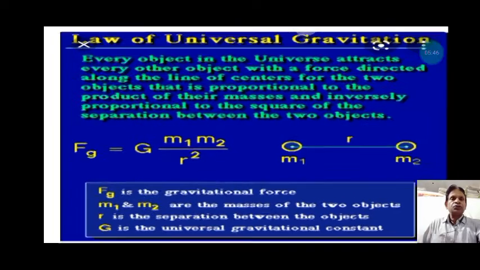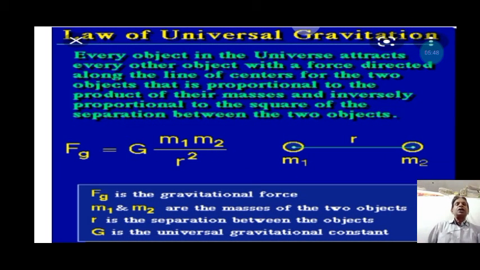Here, the law of universal gravitation states that every object in the universe attracts every other object with a force directed along the line joining the centers of the two objects, that is proportional to the product of their masses and inversely proportional to the square of the separation between the two objects. That is the universal law of gravitation given by Newton.